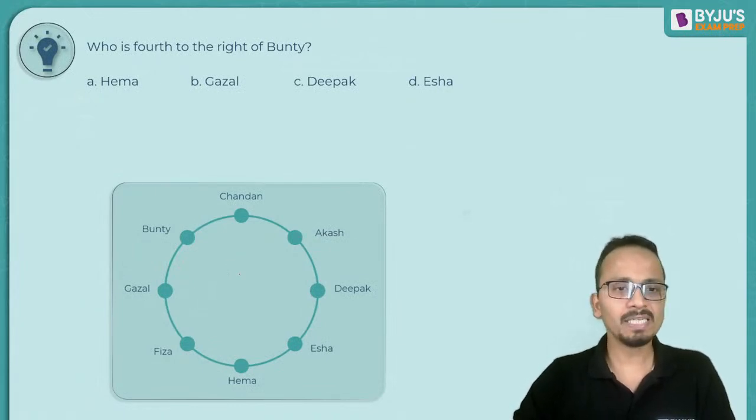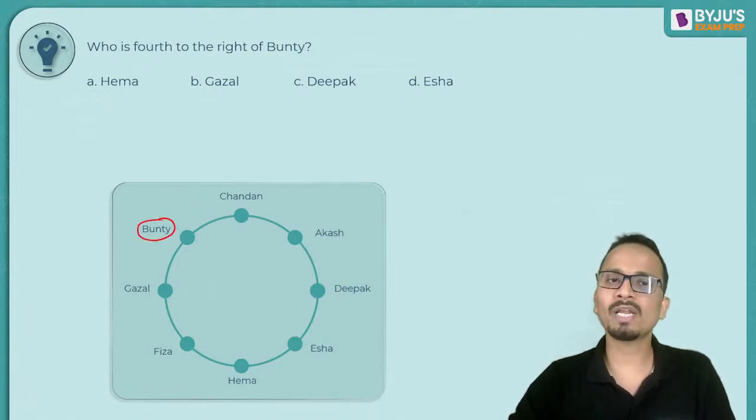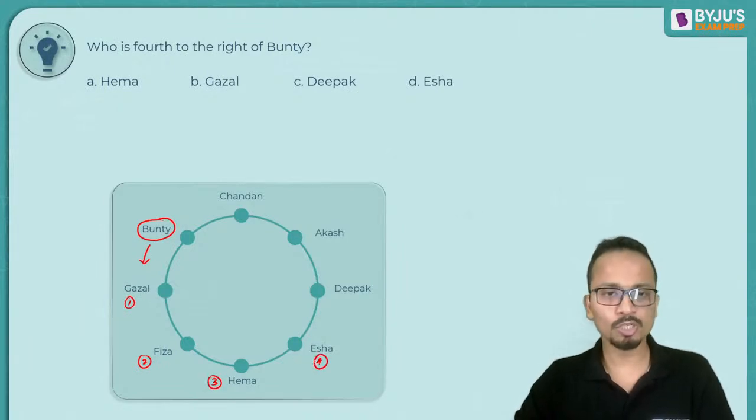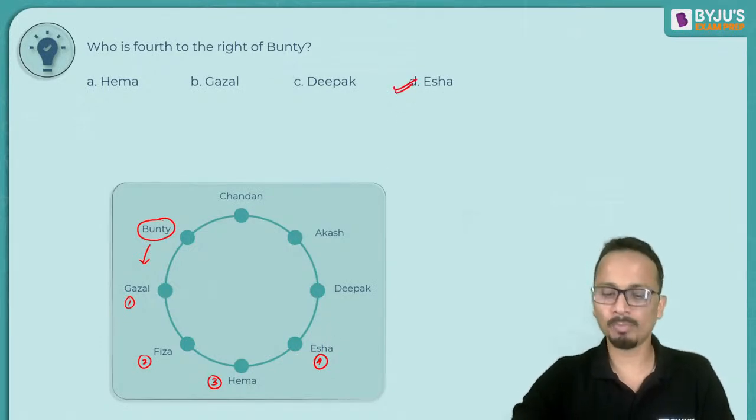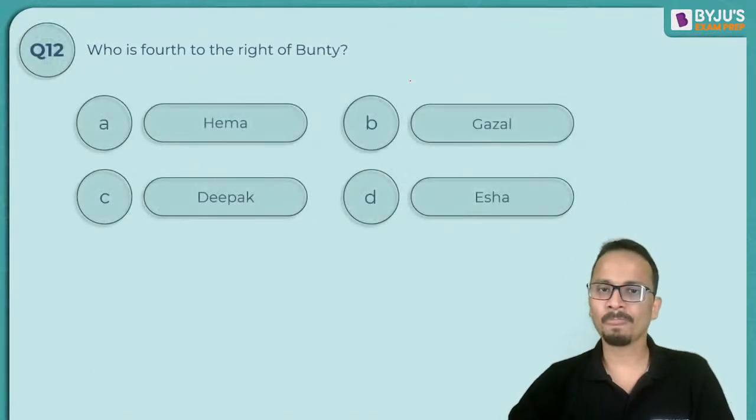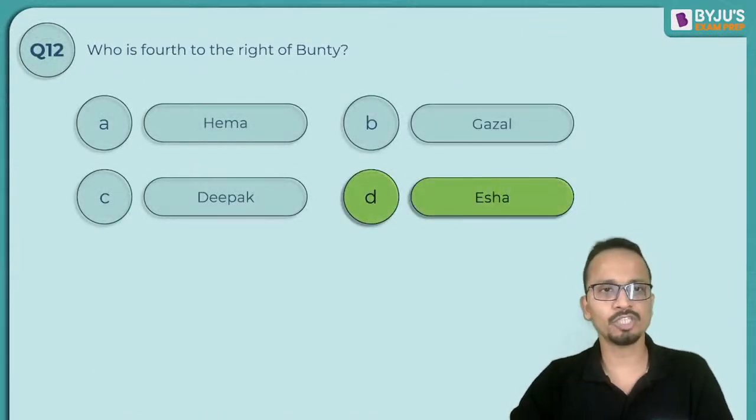So Bunty is sitting at this place. Now, fourth to the right of Bunty. So right of Bunty will be this. So first, second, third and fourth. So fourth to the right of Bunty. Yes, the correct answer should be Isha. That is option D. Okay, so Isha should be the correct answer, which is option D.